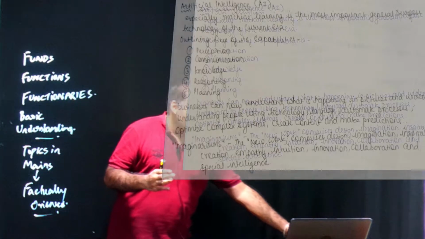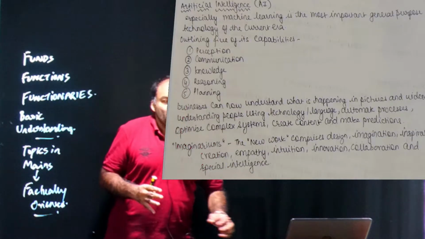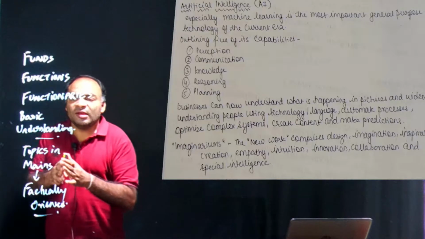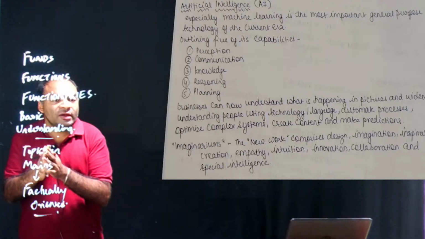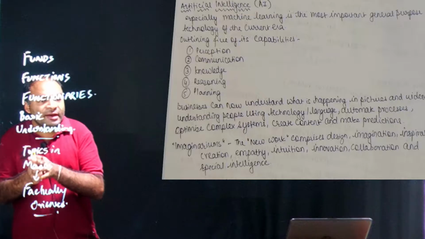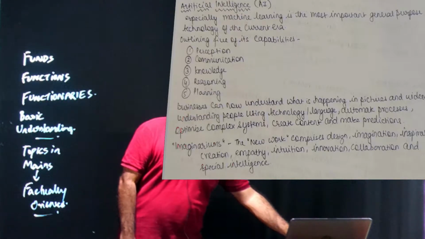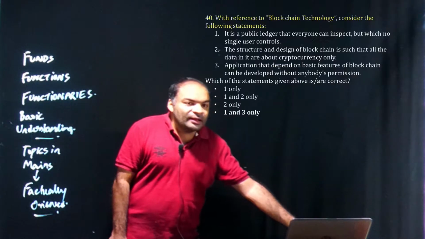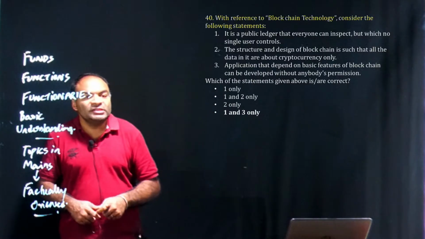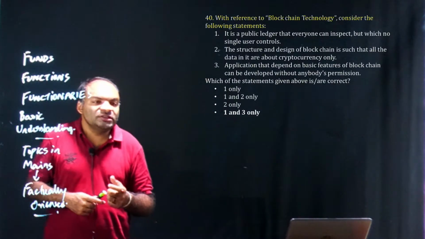So that is how we cover basic concepts. If you are aware of the basic concepts and you have a basic understanding of the potential of AI, what it can do and what it cannot do, then you will be able to cover the topic comprehensively. Again, when we discuss blockchain technology, it is not just cryptocurrency.